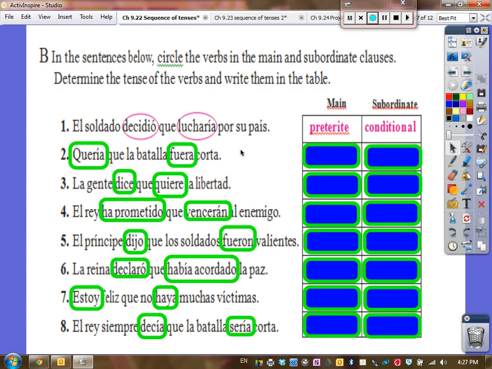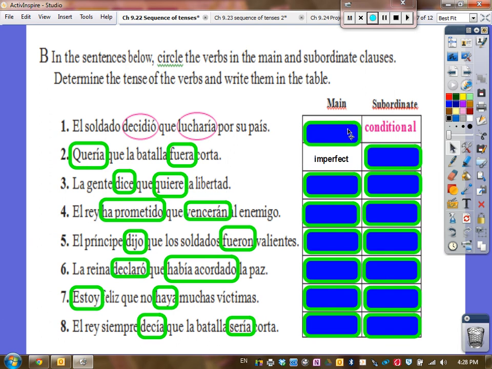Here are some more examples. First, you had to circle your verbs. Quería, fuera. Dice, quiere. Ha prometido, vencieron. Dijo, fueron. Declaró, había acordado. Estoy, haya, decía, sería. Now, we have to decide what tenses they're in.